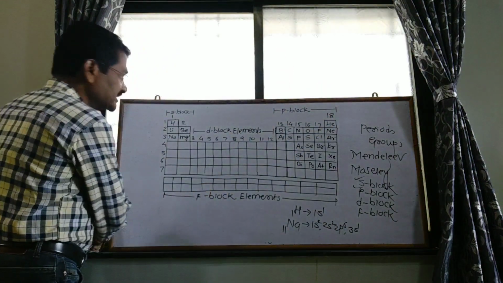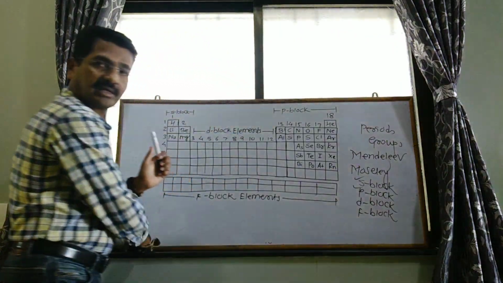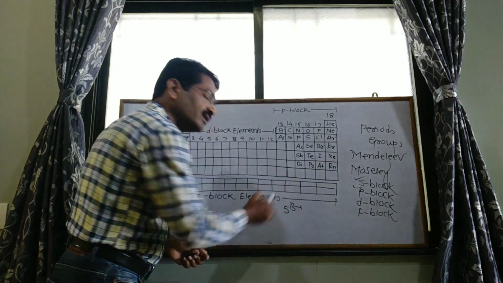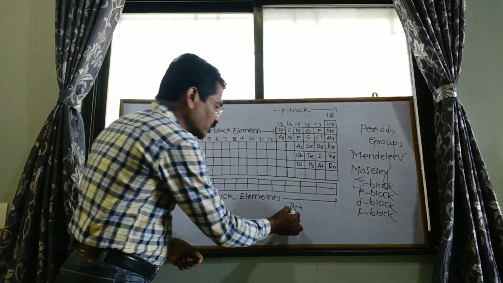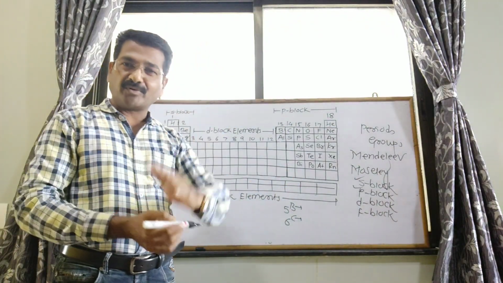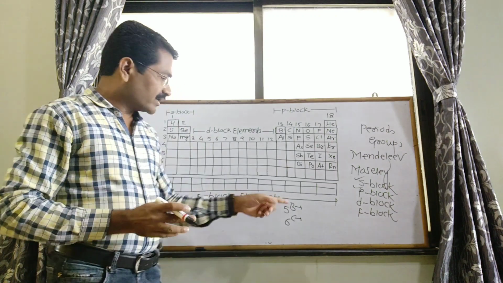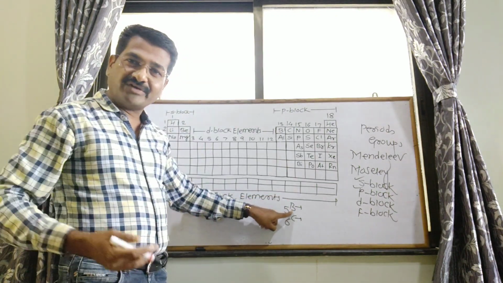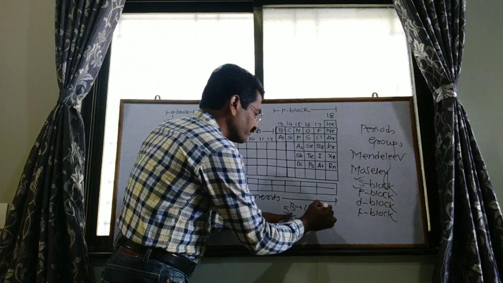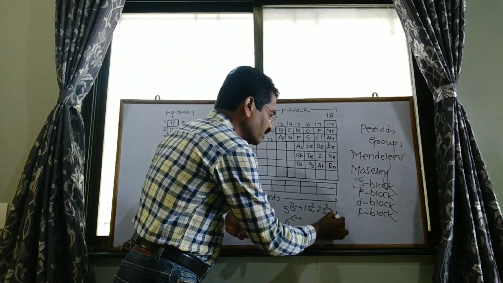Take the example of boron and carbon. Boron has atomic number 5 and carbon has atomic number 6. Then see the electronic configuration depending upon Aufbau's principle. The electronic configuration of boron is 1s2, 2s2, 2p1.